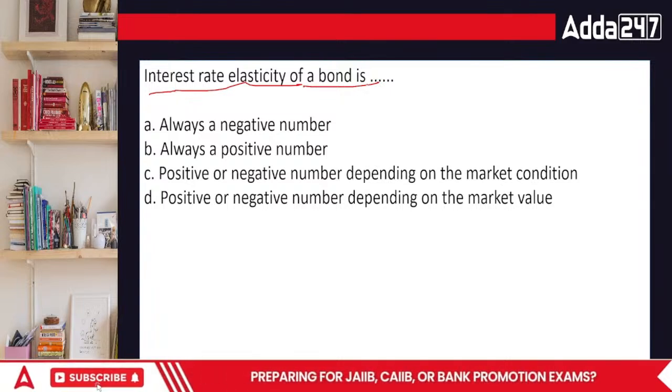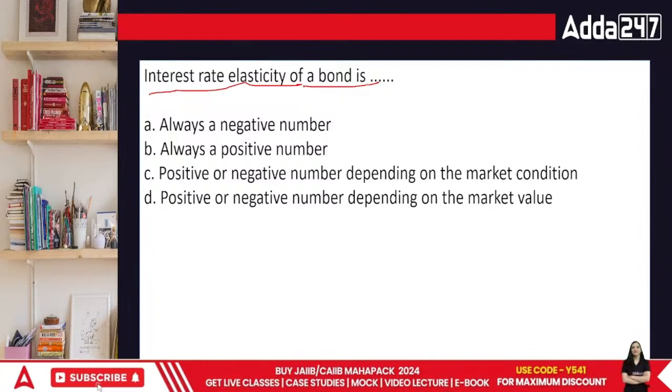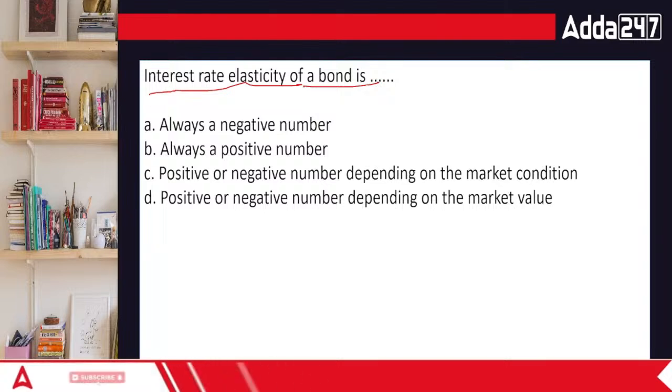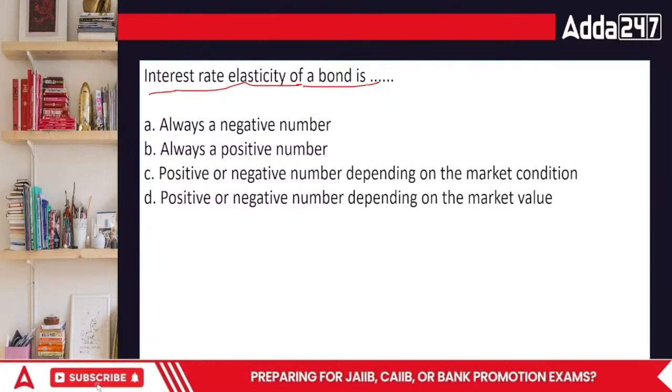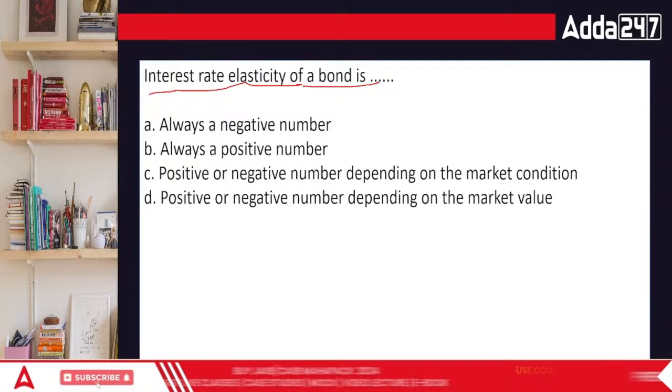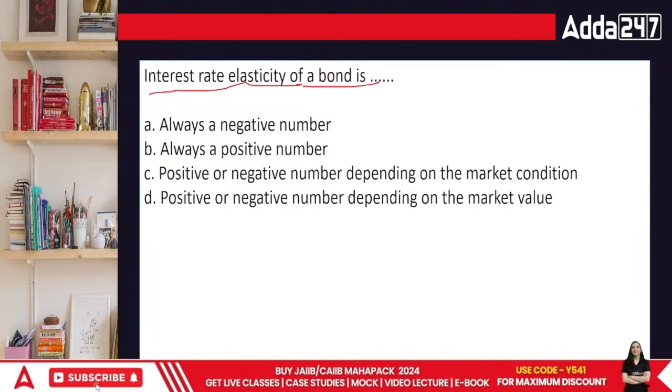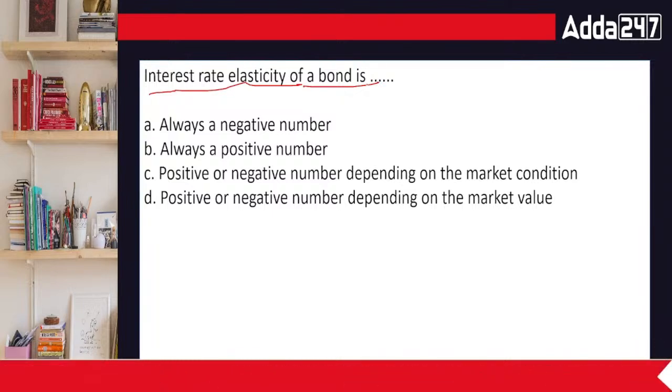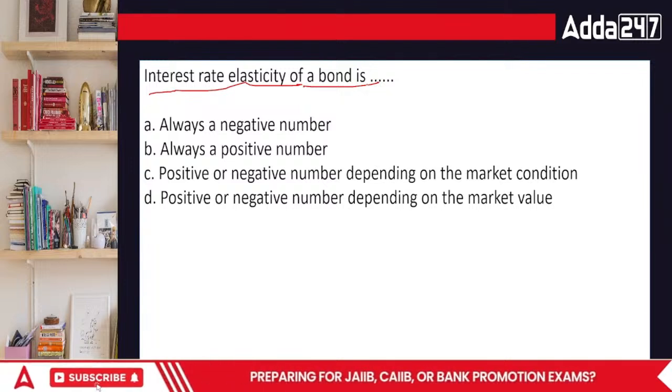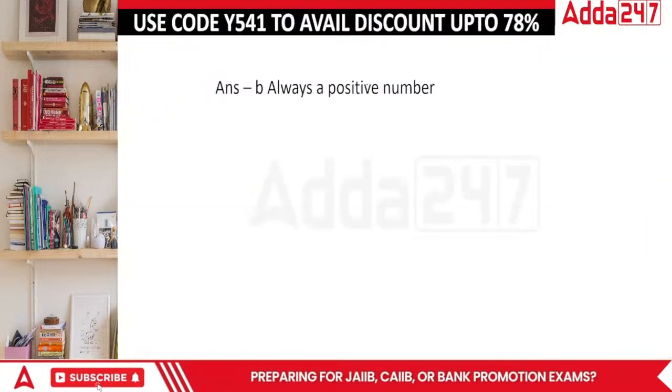If the interest rate increases now, you will always find the price of it will also go high because it is giving a higher interest rate, so people will run after it. Positive or negative number depending on the market condition? What's going to be the answer? When we look at interest rate elasticity of a bond, when we are trying to find elasticity, it is always a positive number.